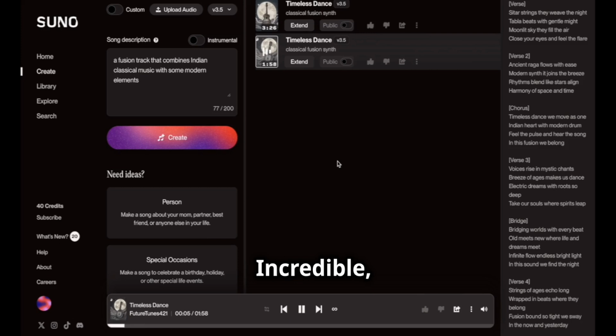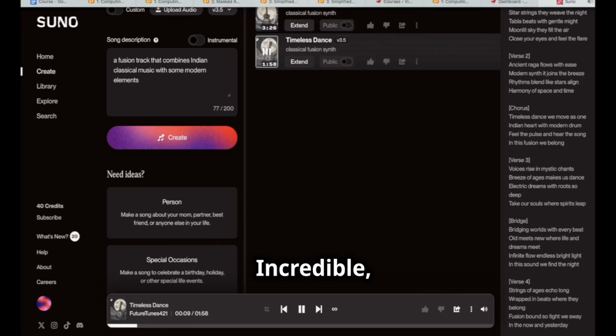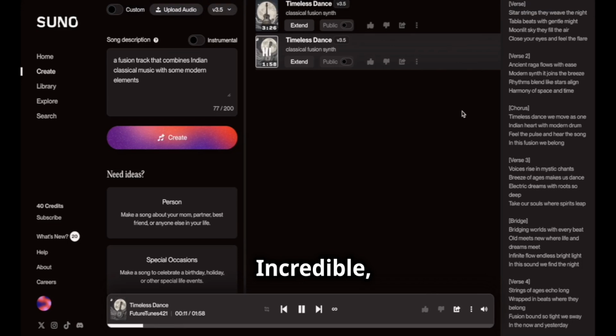See the strings they weave the night, tabla beats with gentle might. Moonlit sky they fill the air. Close your eyes and feel the flare. Ancient raga flows with ease. Modern synth it joins the breeze. Rhythms blend like stars align.